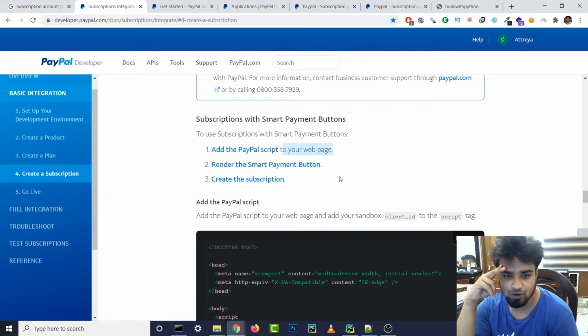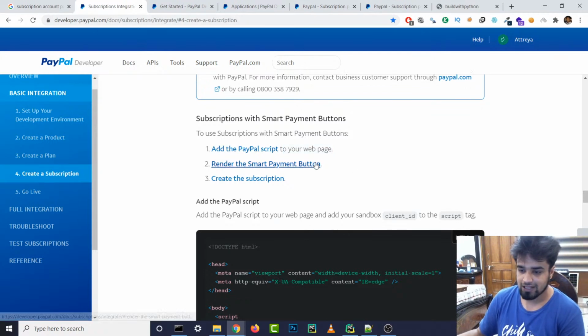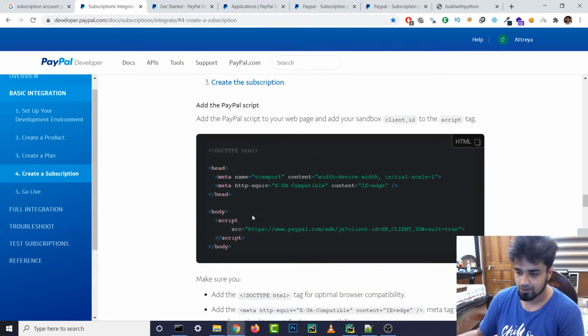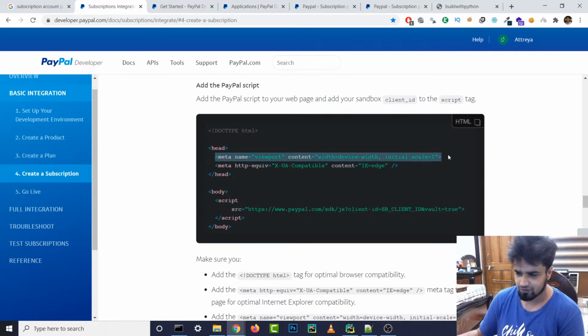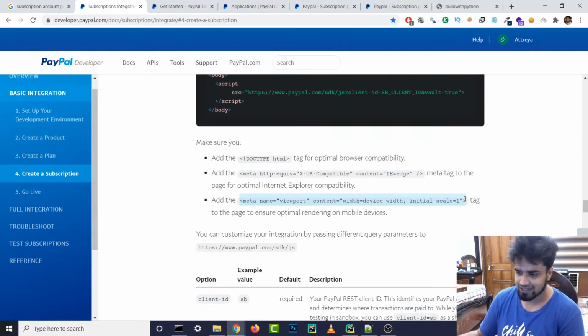Yogesh, welcome. So yeah, first step is to add the PayPal script. So this is the PayPal script. This is basically for responsivity and stuff. This is for Internet Explorer. We don't need to add all this stuff. This has already been added by Bootstrap.